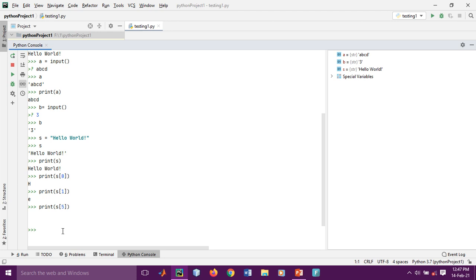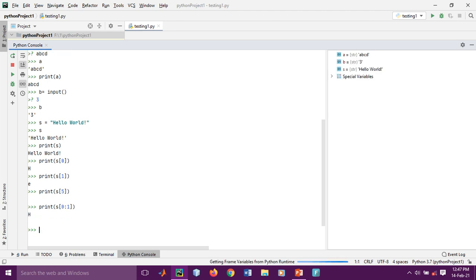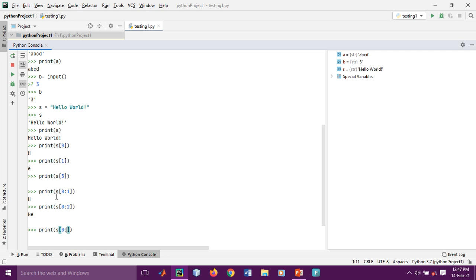If you want to print in continuity, from 0 to 1, it will print h. If you want to print 0 to 2, it will print up to 2 characters, and up to 3 characters you want to print from starting index 0, it will print 3 characters.